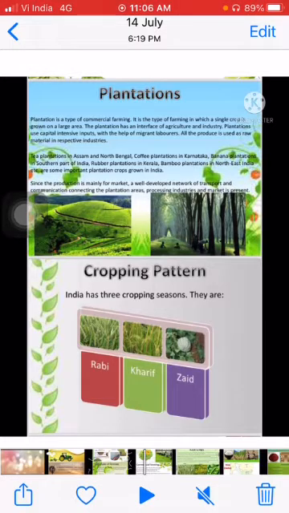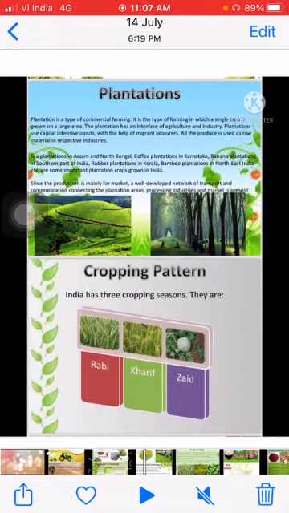For example, in India, tea, coffee, rubber, sugar, banana, these are important plantation crops which are grown on a large area, a single crop but on a large area. For example, tea is grown in Assam and coffee is grown in Karnataka.